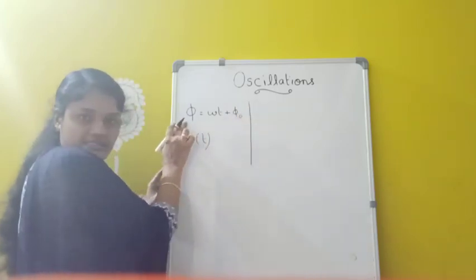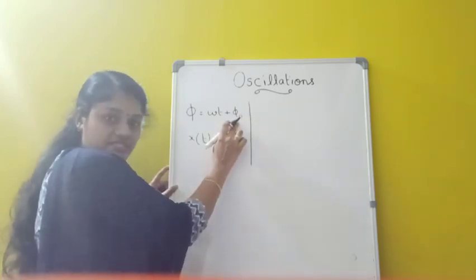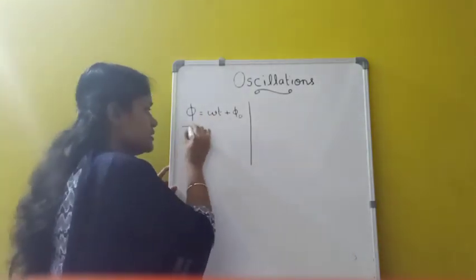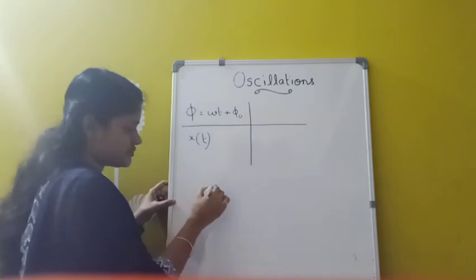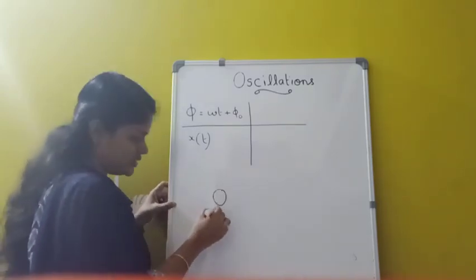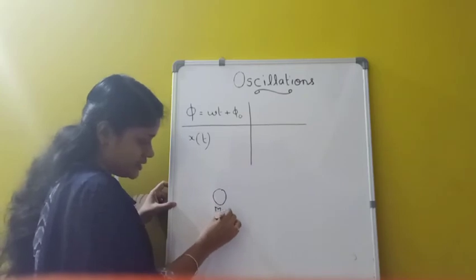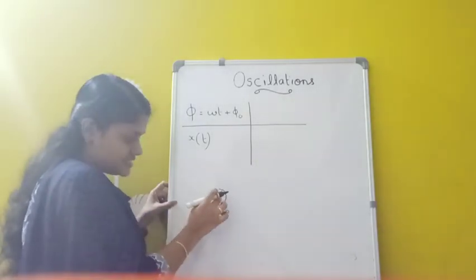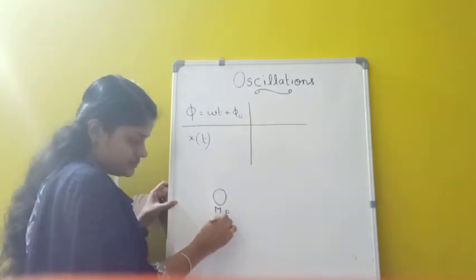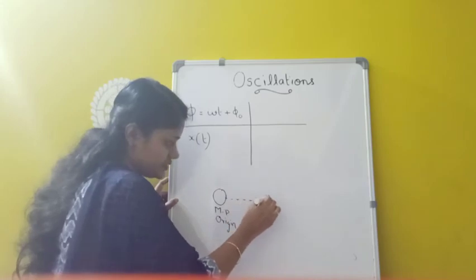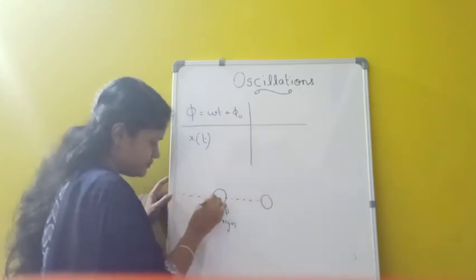So here phi means phase and phi 0 means initial phase or epoch, and omega means angular frequency. Suppose one example I am taking. When a particle is executing simple harmonic motion, this is the mean position. Suppose this particle is oscillating along the positive x direction and this is taken as the origin. So this mean position is the origin and this particle is executing simple harmonic motion.